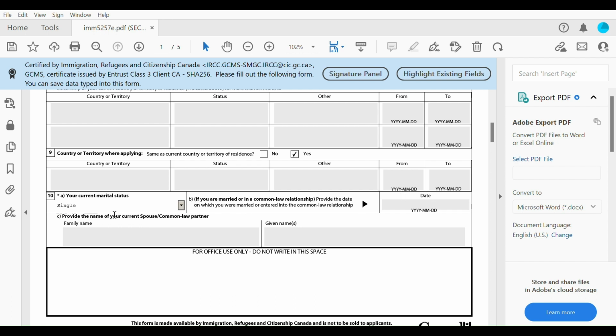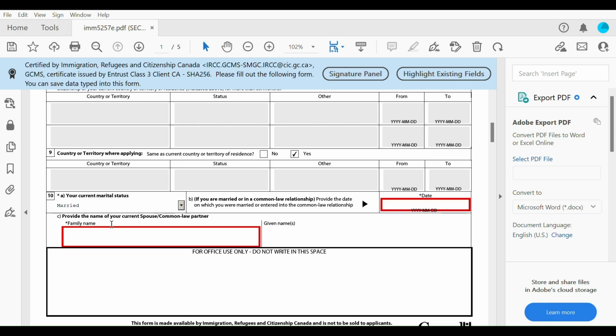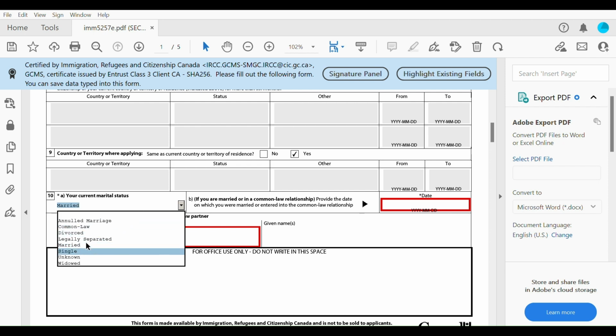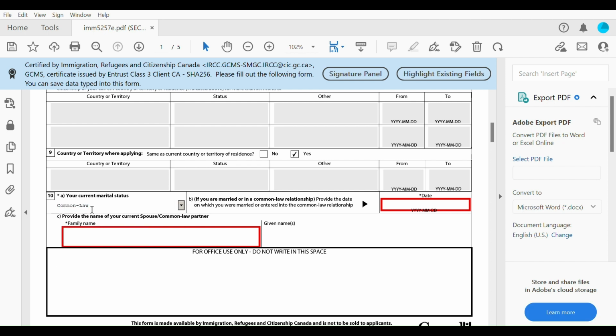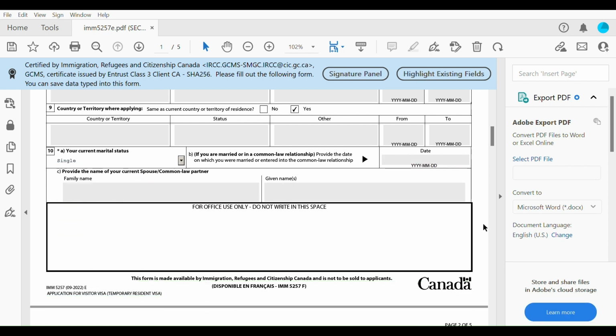Okay, so provide the name of your current spouse or common law partner. That is for people who are married. So if you put here that you're married, it's going to ask for your current spouse or common law partner. If you're in a common law relationship, you put here common law. It's going to ask you to provide the date, your partner's name, and all that. I just put here that I'm single, so that doesn't apply to me.